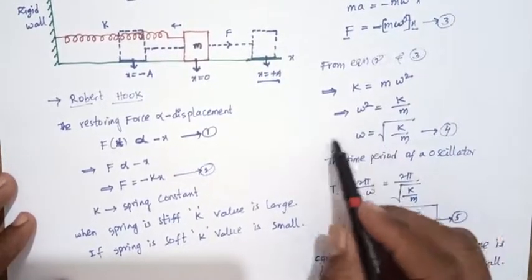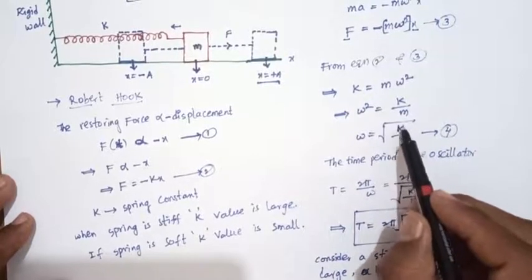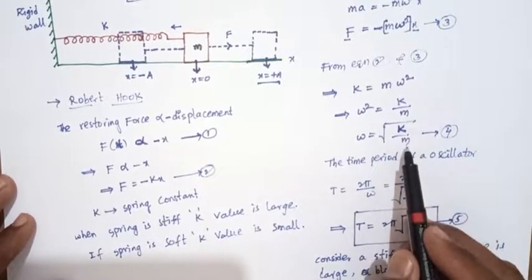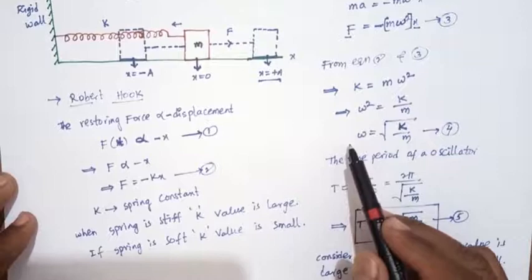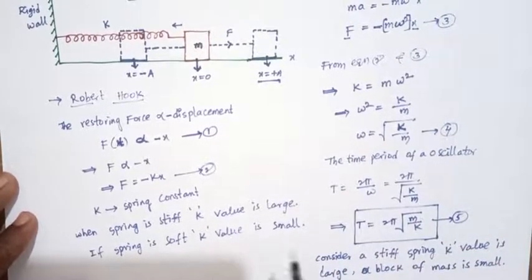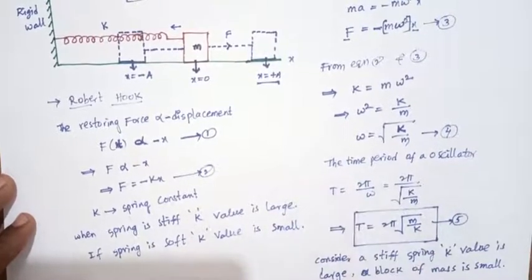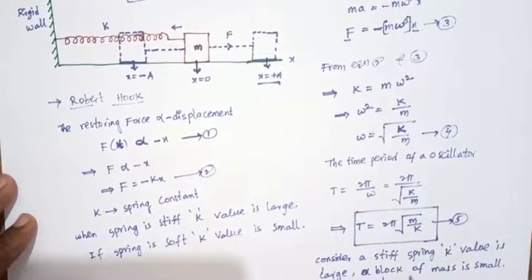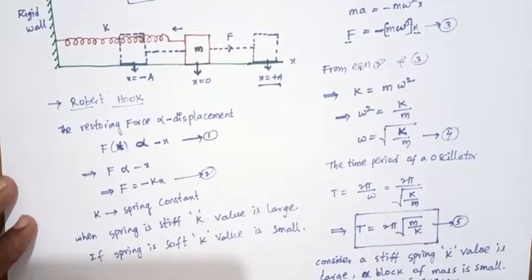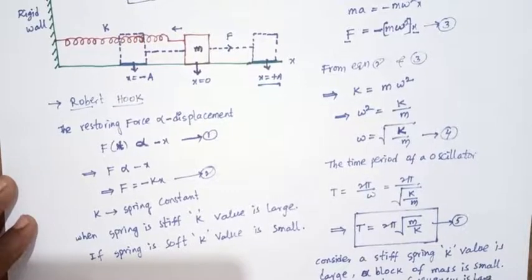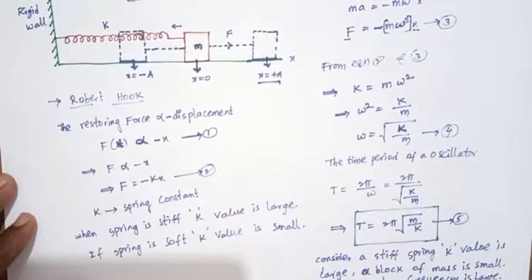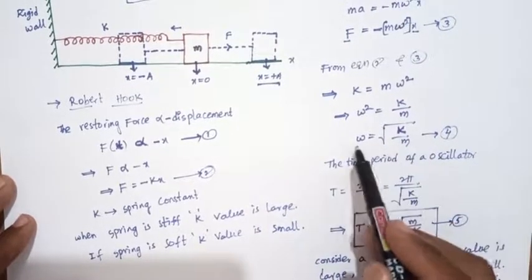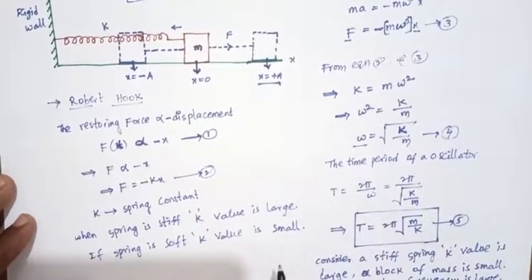So what is the angular frequency? The angular frequency omega is large, because the k value is large and the m value is very small. So the angular frequency of the oscillator is large, and the oscillation frequency is large.